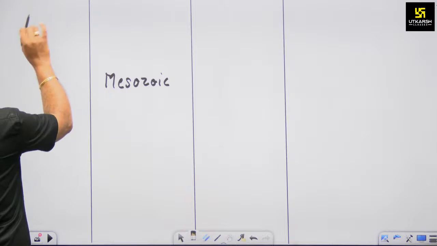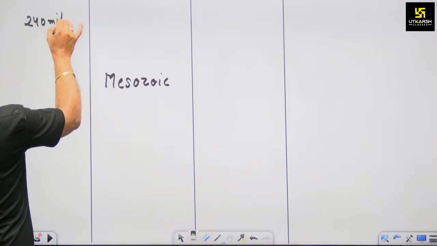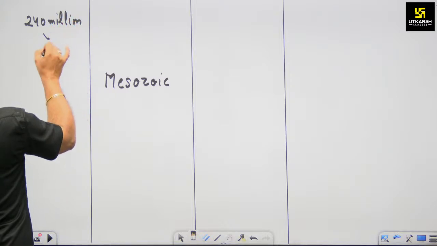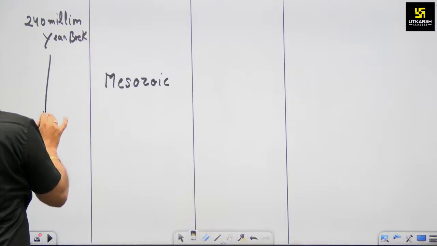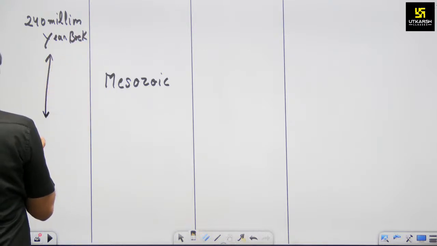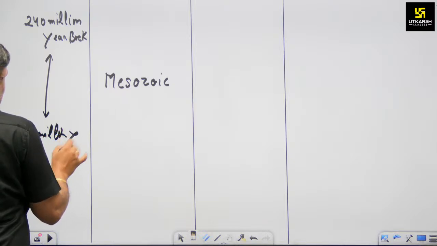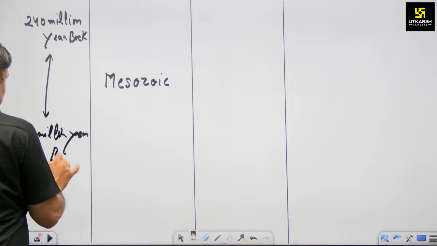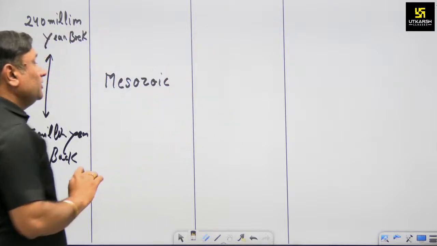The time duration was 240 million years back to around 65 million years back.